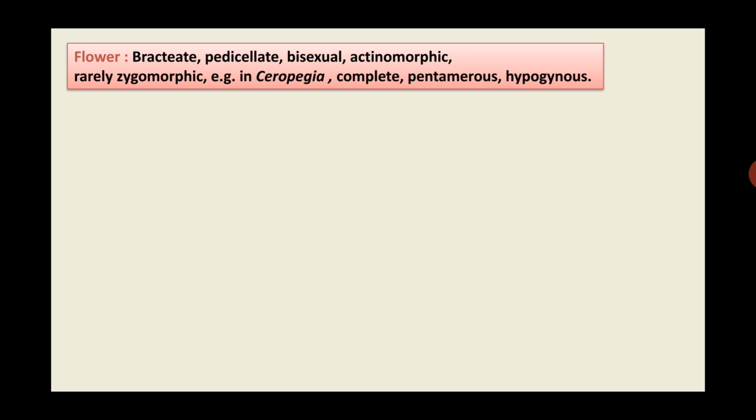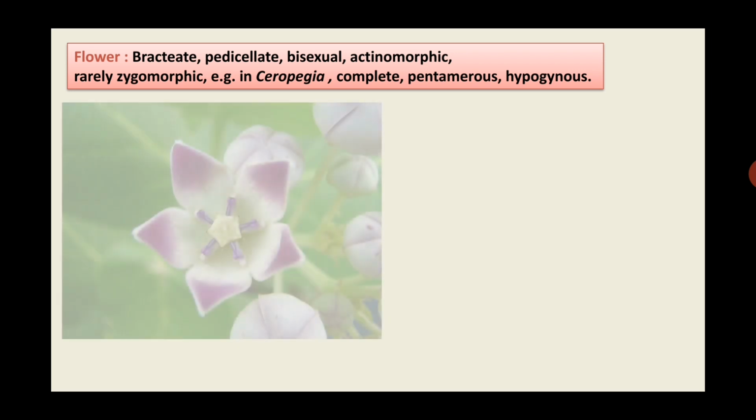We can cut the zygomorphic flower into two equal halves by only one plane of division, that is called as zygomorphy. And the example of zygomorphy is Ceropegia. Then flower is complete, that means all the four floral whorls, calyx, corolla, androecium, gynoecium are present. Flower is pentamerous, that means floral whorls are in multiples of 5, and hypogynous, that means flower is having superior ovary.